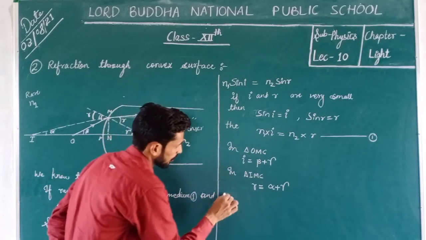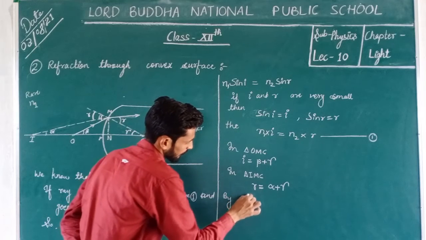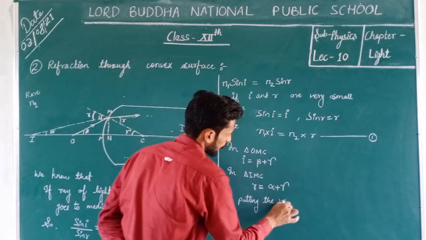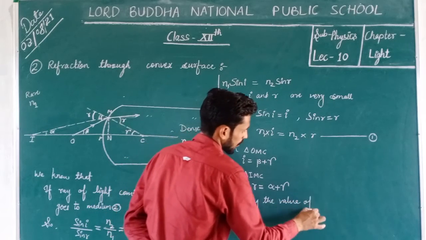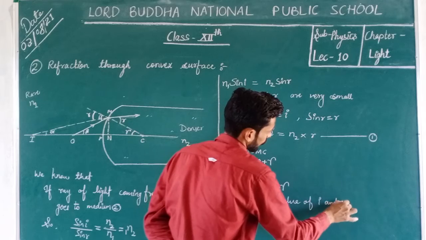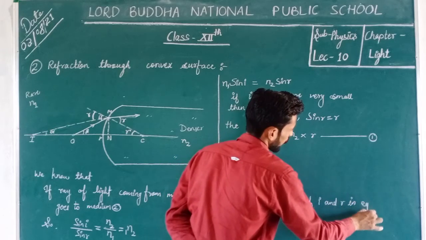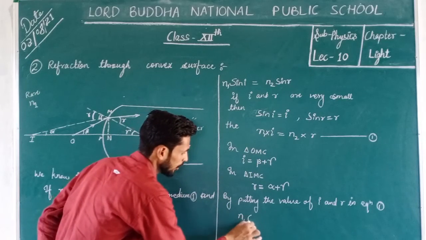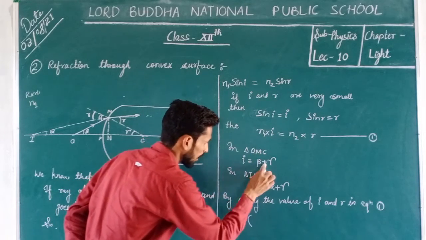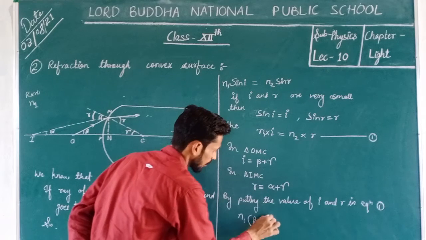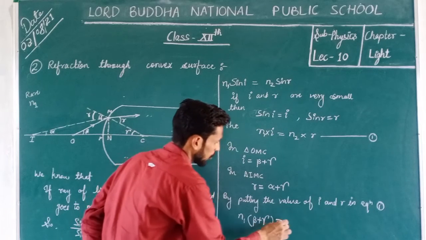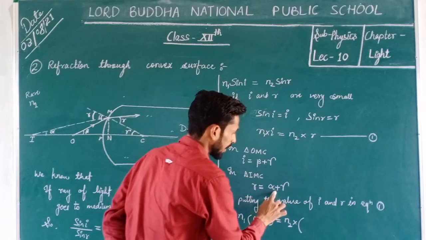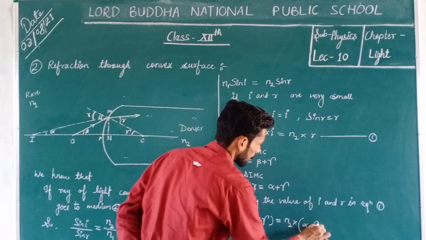So by putting the value of I and R in equation first, यहाँ पर हमारे पास N1 into I के प्लेस पर हो जाएगा बीटा प्लस गामा, and that's equal to N2 into, यहाँ पर r के प्लेस पर we can write here alpha plus gamma.